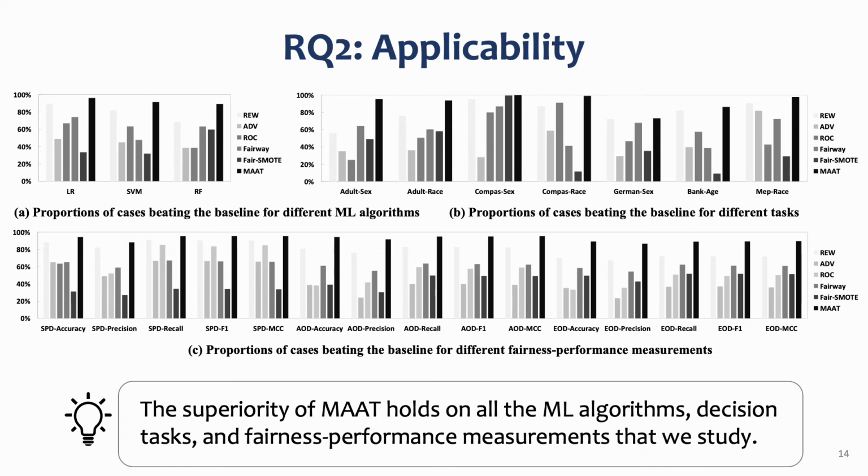To evaluate the applicability of MAAT, we compare MAAT with existing methods on different scenarios. From the figure, we can observe that MAAT beats the unified baseline in more cases than existing bias mitigation methods on each machine learning algorithm, each decision task, and each fairness performance measurement we studied.